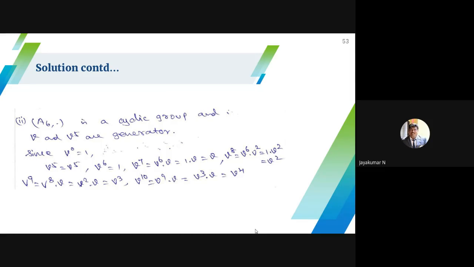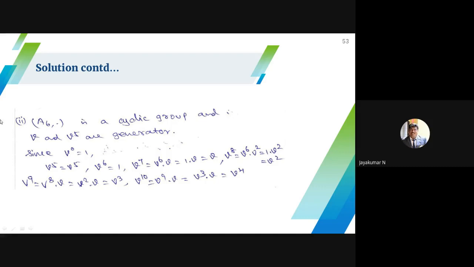When you observe, you can easily know that when you raise the power V power 1, V power 2, V power 3, V power 4, V power 5, V power 6 becomes 1, you will get all the elements. So easily, from the table, you can understand V is a generator. Already it was told that the inverse of V is also a generator. The inverse of V is nothing but V power 5. Therefore, V and V power 5 are generators. Okay.